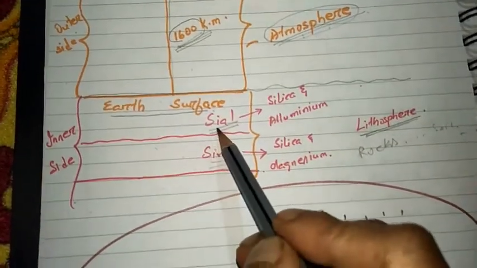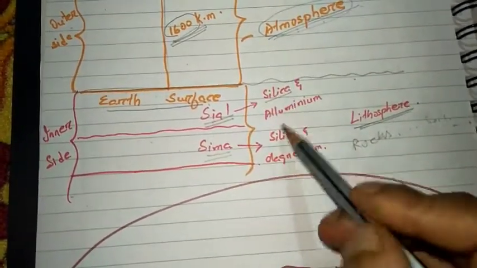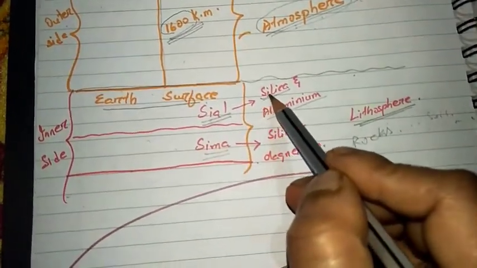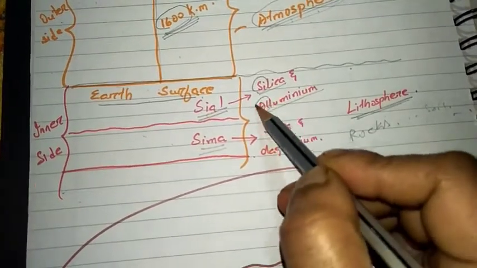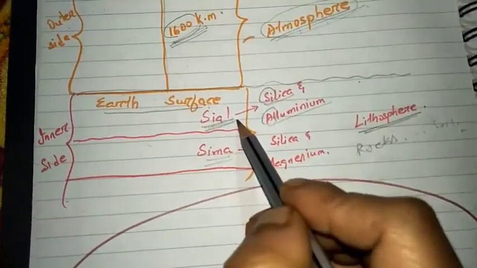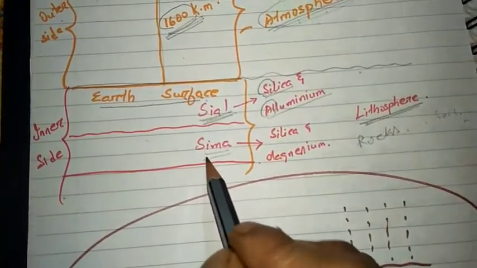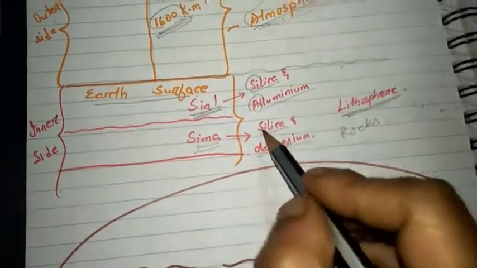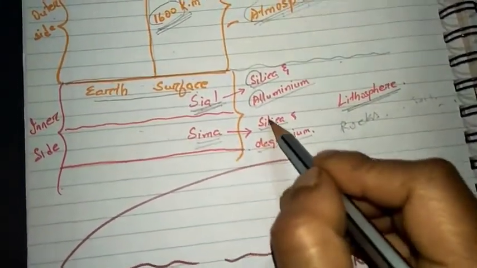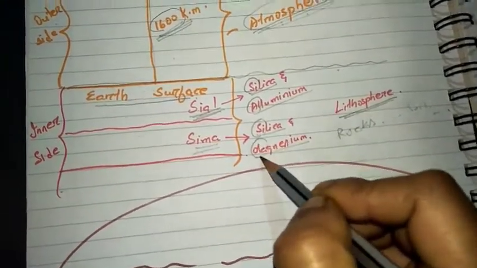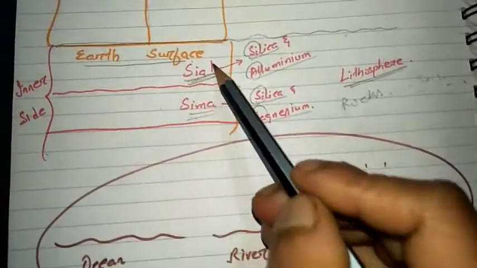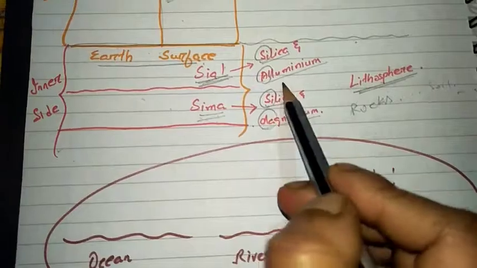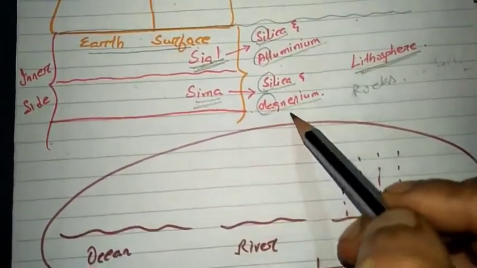Sial is composed of 2 materials. One is silica, the second one is aluminium. So it derives its name from these 2 components. You can see here Si from silica and Al from aluminium. That comes Sial. Next one is Sima. It is composed of again 2 materials. One is silica and another one is magnesium. It also derives its name from Si and Ma, that is magnesium. So Sial is the upper layer and Sima is the lower layer of the lithosphere. Sial is composed of silica and aluminium, and Sima is composed of silica and magnesium.